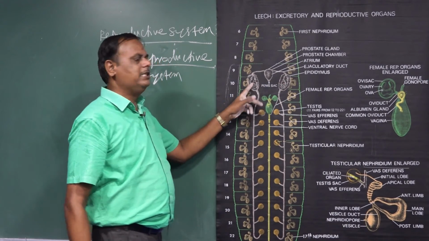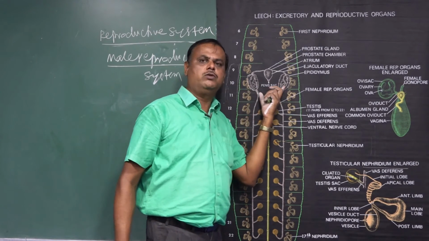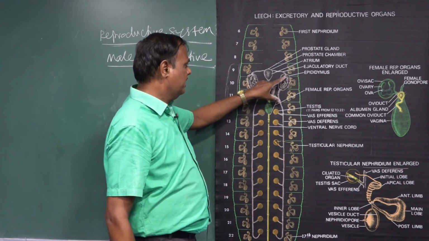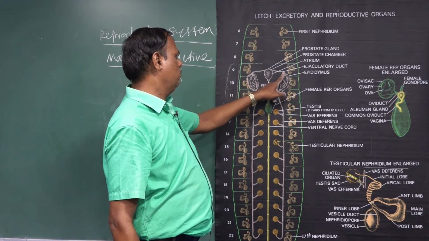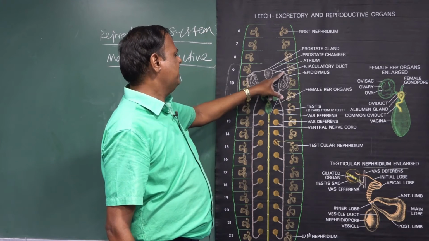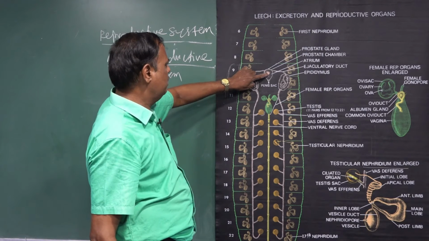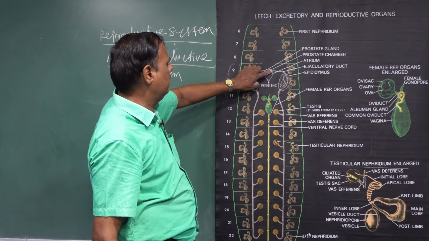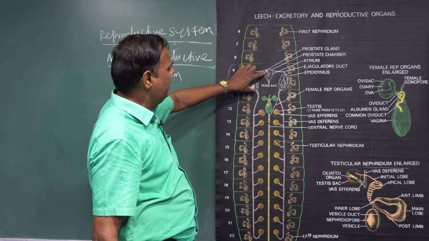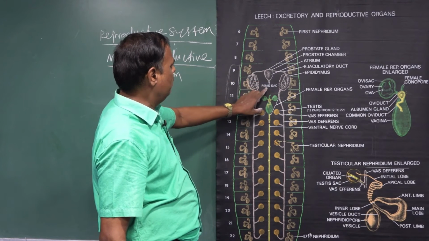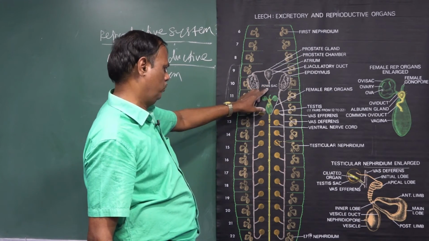In the epididymis the spermatozoa are stored. That's why the epididymis acts as a storehouse of the sperms. Continuation of the epididymis is called ejaculatory duct. Next is a sac-like structure, that is called atrium. The atrium consists of the prostate chamber and the prostate gland. At the neck of the atrium is the opening called penis sac. Through this penis sac the spermatozoa are exteriorized.